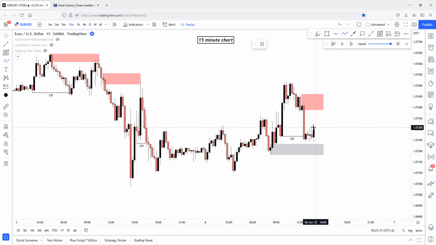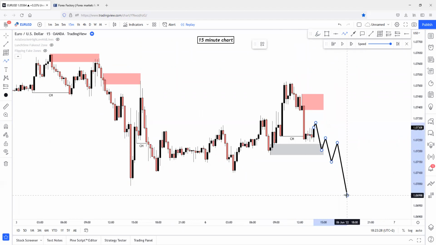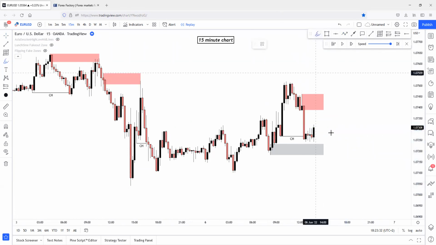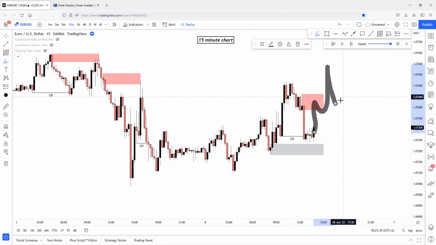Second plan, price doesn't come up to this supply zone. It will just simply tap this demand zone, which is the extreme of the whole movement to the upside. And there's liquidity built up for this demand, as you can see. It will tap this demand, flip this demand, and continuation to the downside. These are the two possible scenarios for the 15-minute chart. I'm not really expecting the break of this supply zone because price is just following a really extremely bearish pattern.